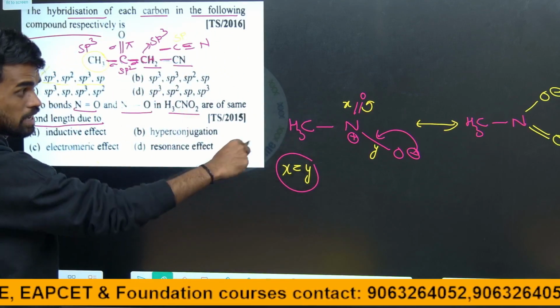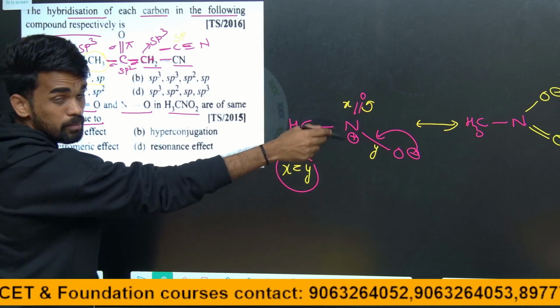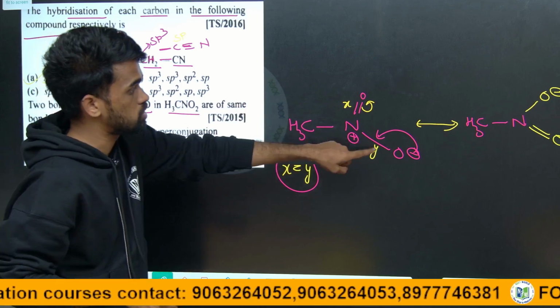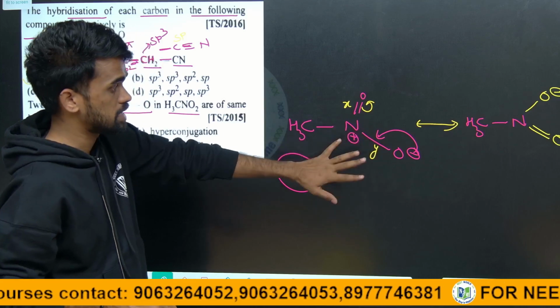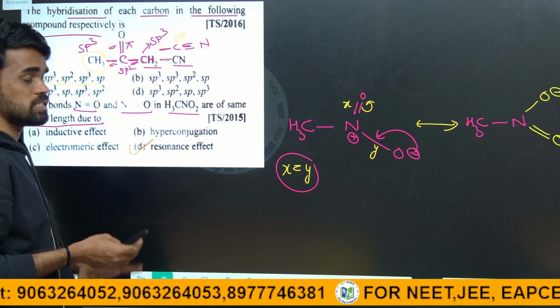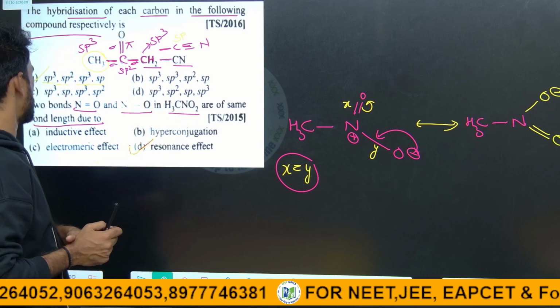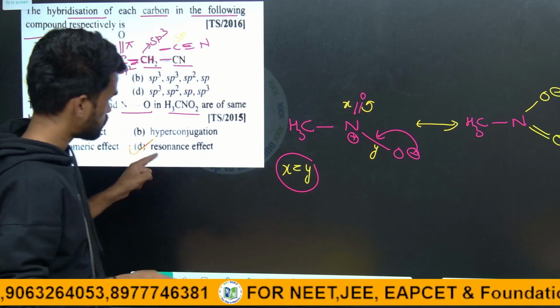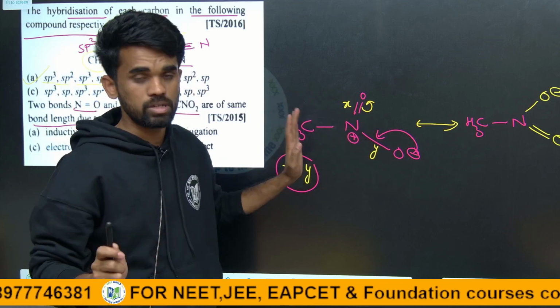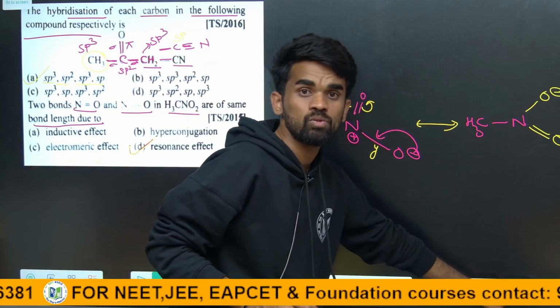So what is the effect I told you, like mesomeric effect or resonance effect. The pi electron and negative charge conjugation is taking place now, so we can say resonance effect. If any alpha hydrogens are involved, we need to say hyperconjugation. I hope it is clear. Why is it D? Because of conjugation of the pi bond with the negative charge, which is equivalent conjugation.